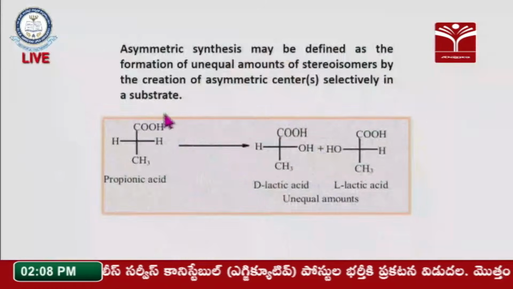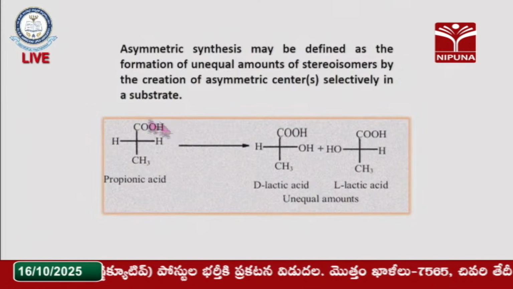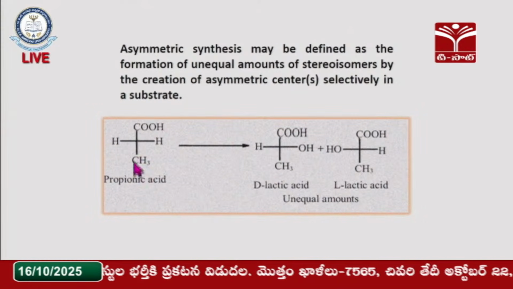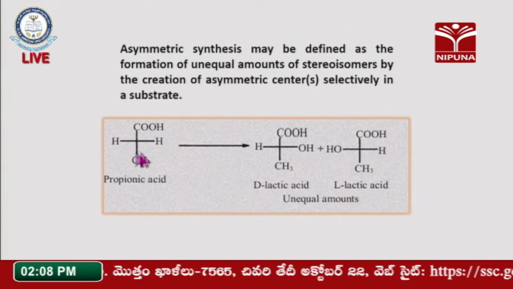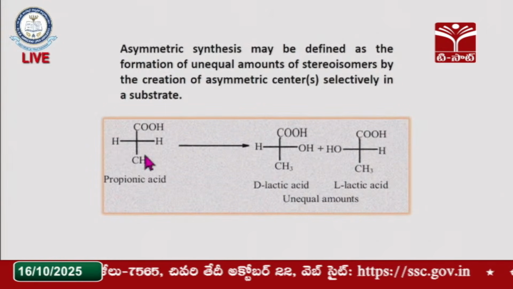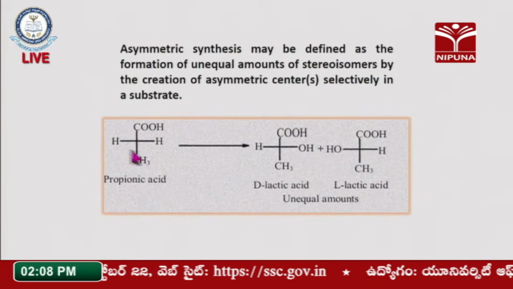Generally, if you take this particular compound, propionic acid, it is achiral in nature. It carries one COOH group, a CH3 group and two hydrogens, where these two hydrogens are homotopic, right? Homotopic in the sense both are the same atoms here.